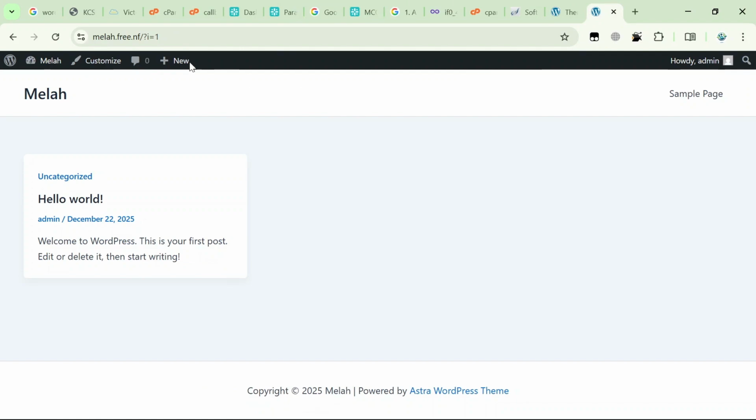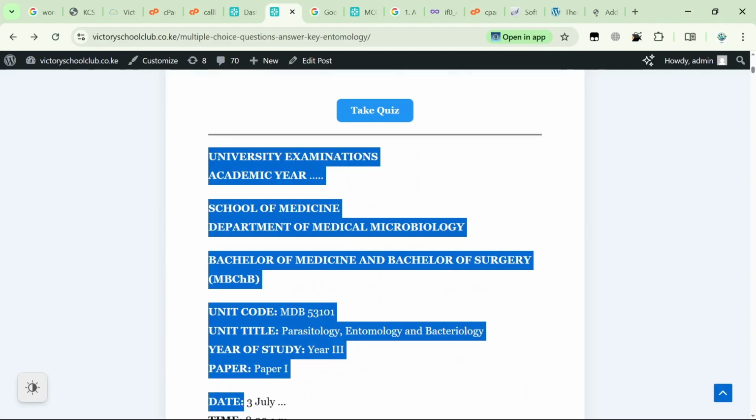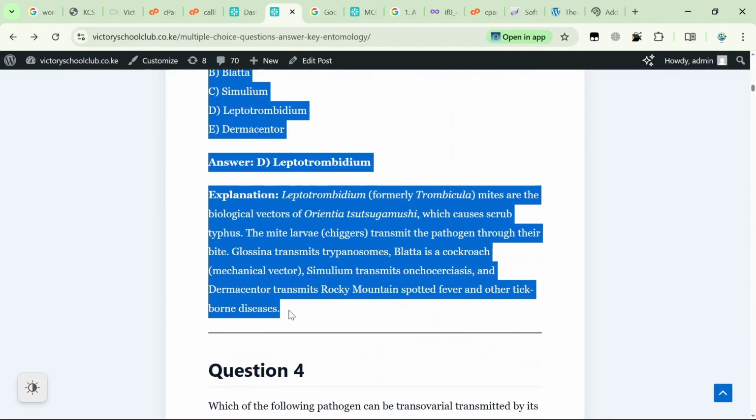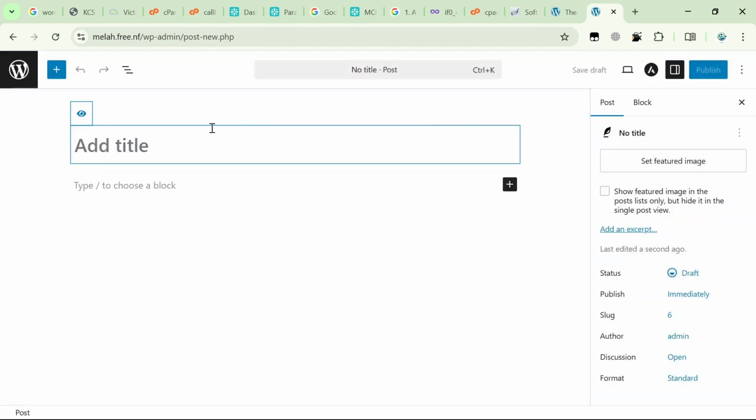And we'll just create a new post, a simple one. For this post, we'll highlight some of these questions. There you go, it's still loading. Once that's loaded, we just paste.